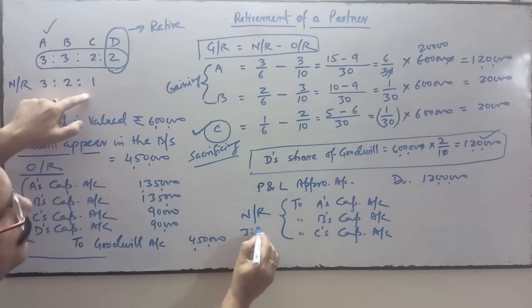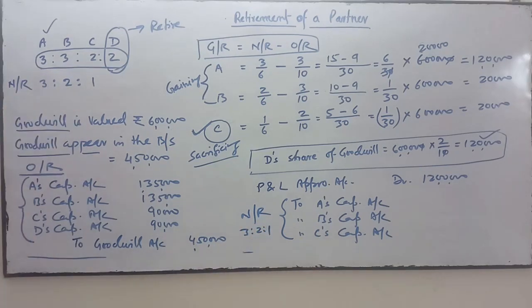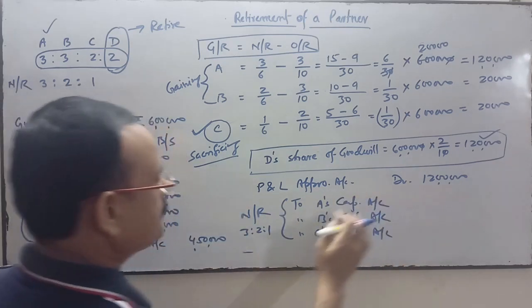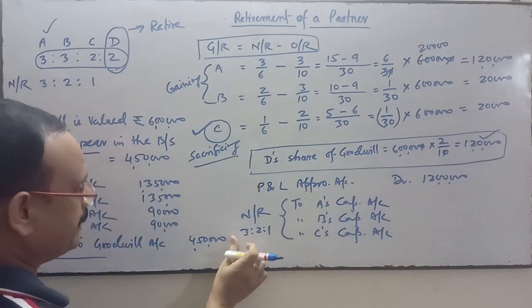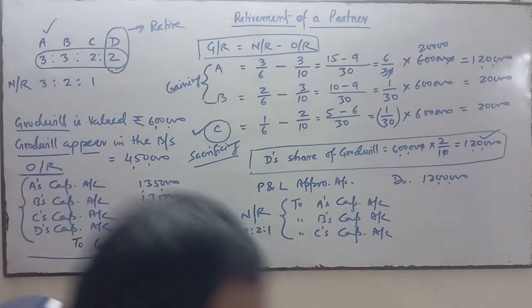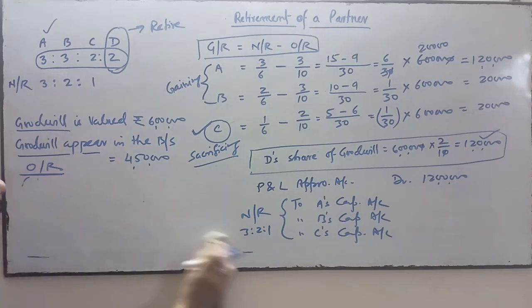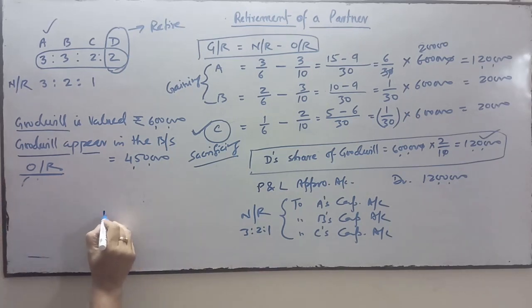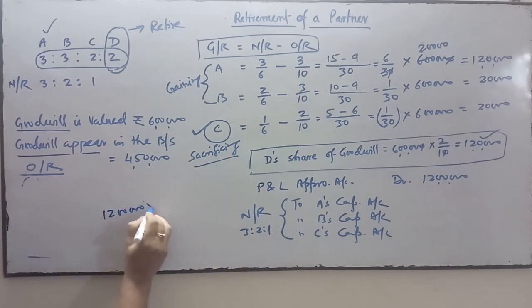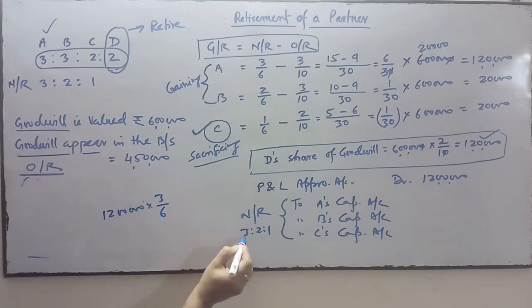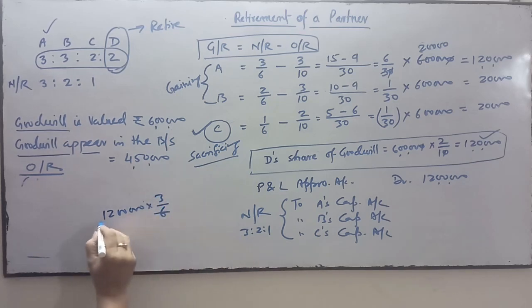This amount will be transferred to these partners in their new ratio, that is 3:2:1. So this 12 lakhs will be transferred in the proportions 3/6, 2/6 and 1/6.